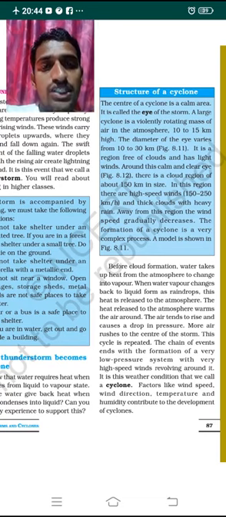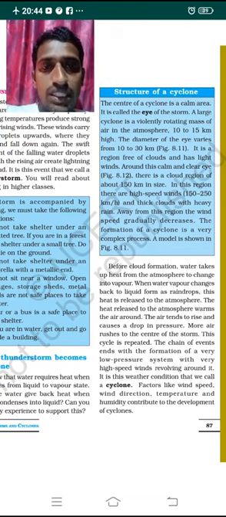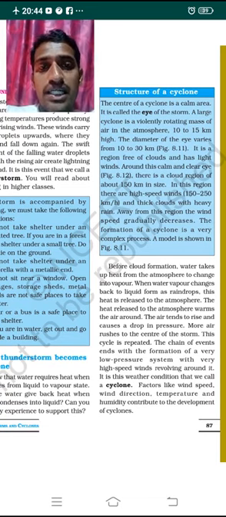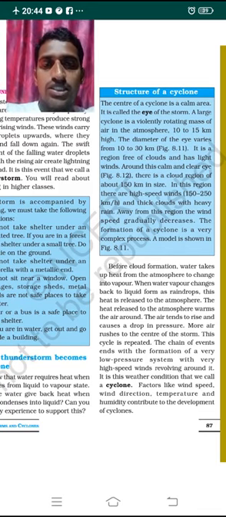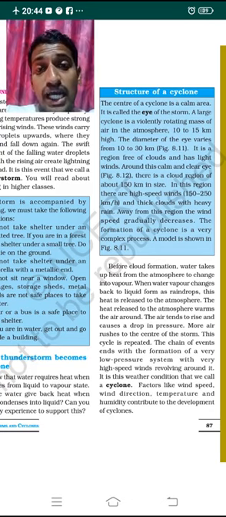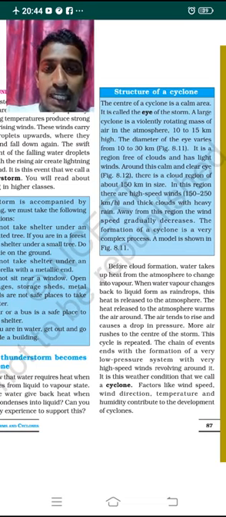A large cyclone is a violently rotating mass of air in the atmosphere. You must be knowing that. Violently means it is rotating very fast. A heavy mass of air is rotating in the atmosphere, that we call violent. Around 10 to 15 kilometers high it is rotating. Around 10 to 30 kilometers, it is the region of free clouds and has light winds.